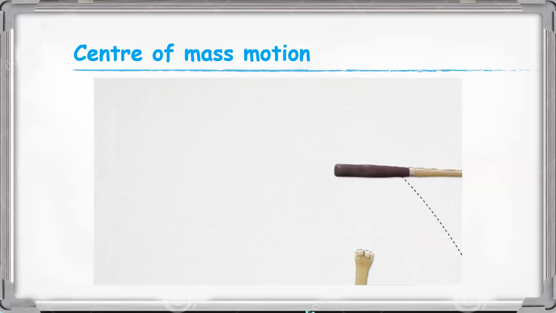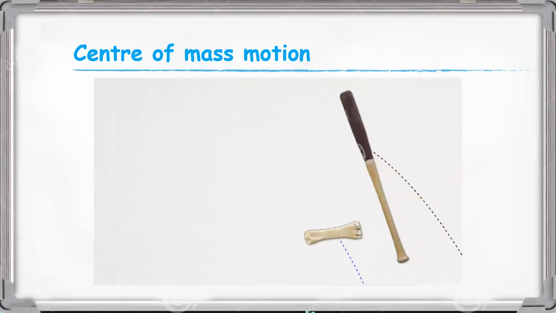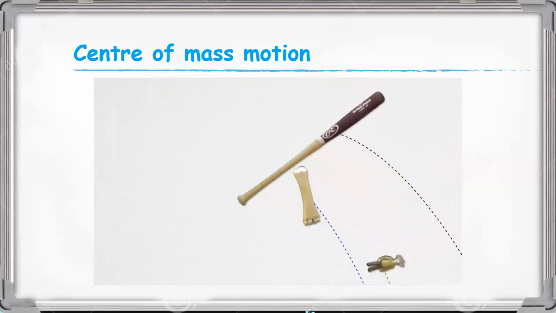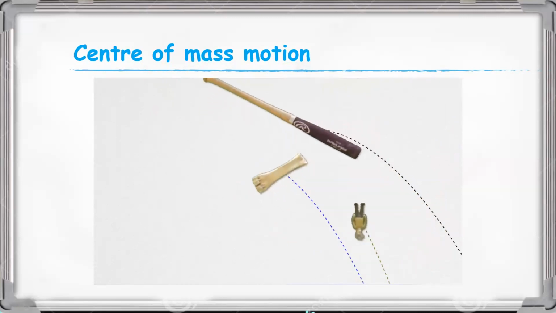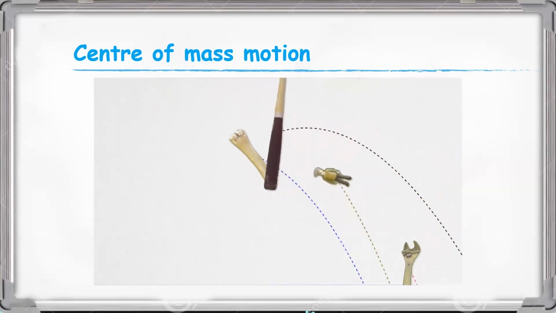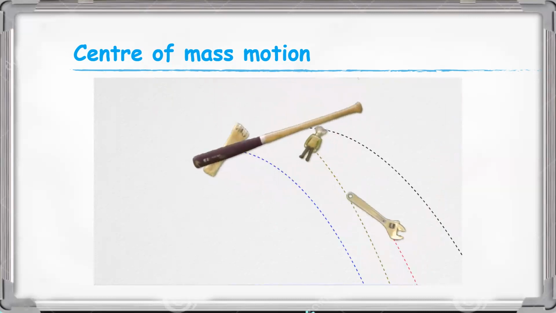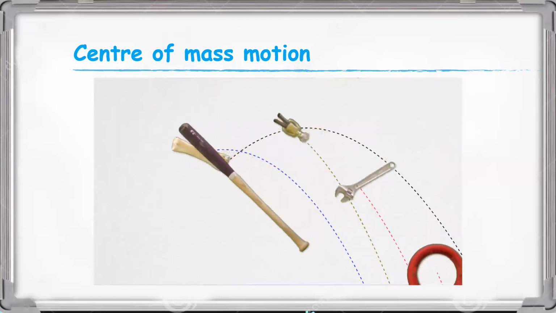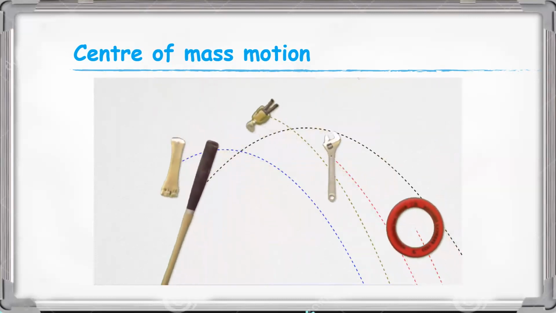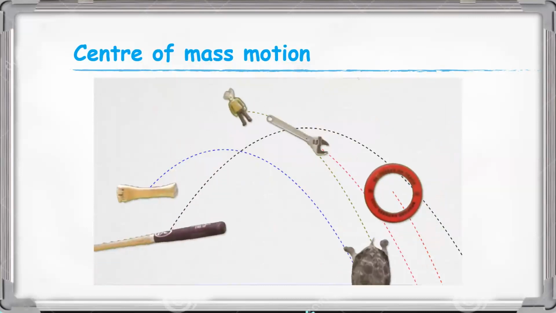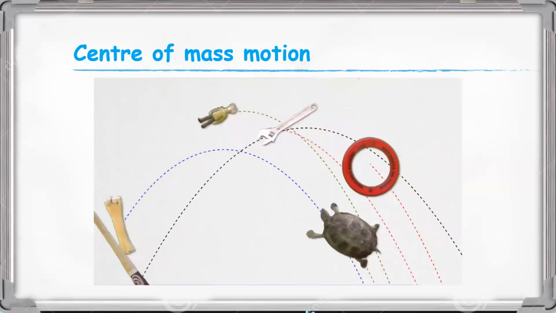Just watch once more. Here the center of mass moves along a parabolic path. And here also.